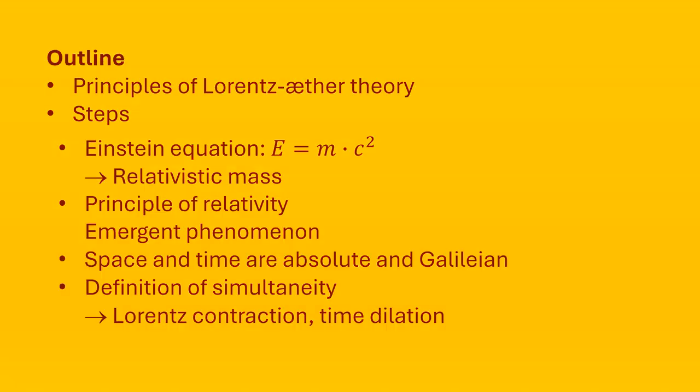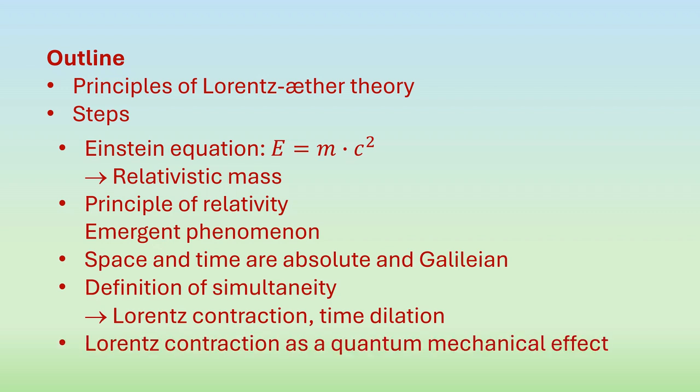We will find a result that can also be obtained from Maxwell's equations. Then, with a little bit of quantum mechanics, we can actually derive the Lorentz contraction as a quantum mechanical effect. Applying this to clocks of various kinds shows us that time dilation is just a slowing down of all objects as a result of its electrodynamic properties, not some fundamental slowing down of time.